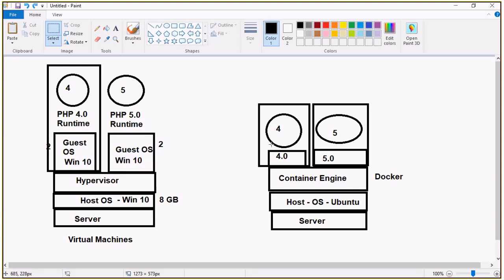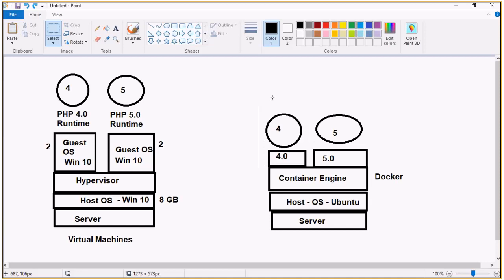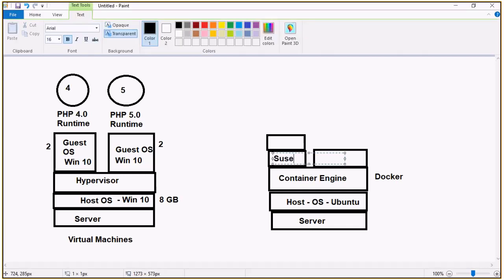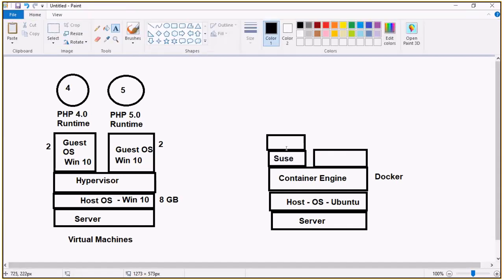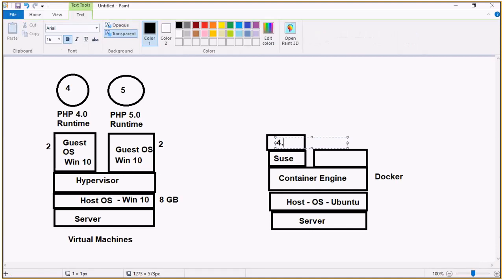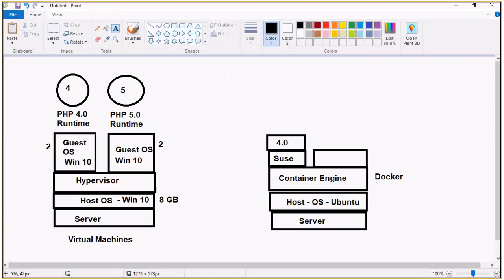If the host is not Ubuntu, we need to put Ubuntu, or else let it be SUSE Linux. So with SUSE Linux you take the SUSE image, on top of that you put 4.0, then run the 4.0 app.